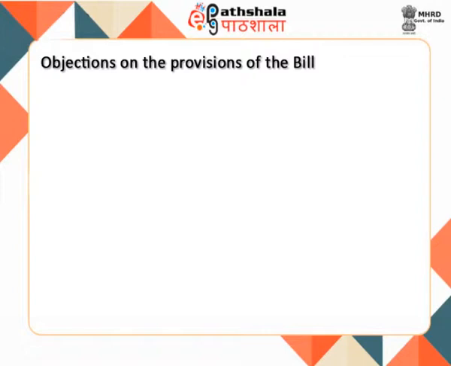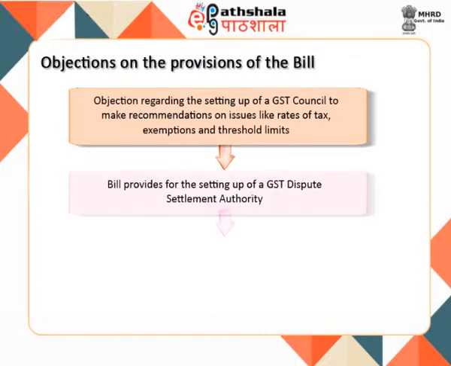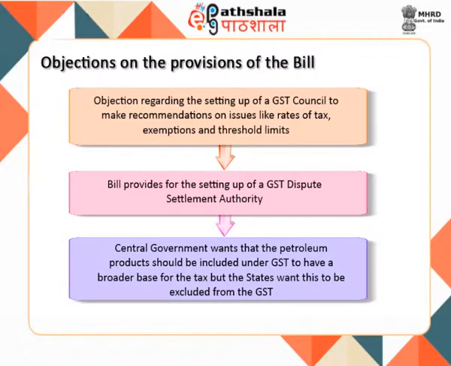However, the states have some serious objections on the provisions of the bill. 1. Objection regarding the setting up of a GST Council to make recommendations on issues like rates of tax, exemptions, and threshold limits. 2. The bill provides for the setting up of a GST Dispute Settlement Authority. The states have serious concern about the need of having such a body. The central government wants that the petroleum products should be included under GST to have a broader base for the tax, but the states want this to be excluded from the GST.